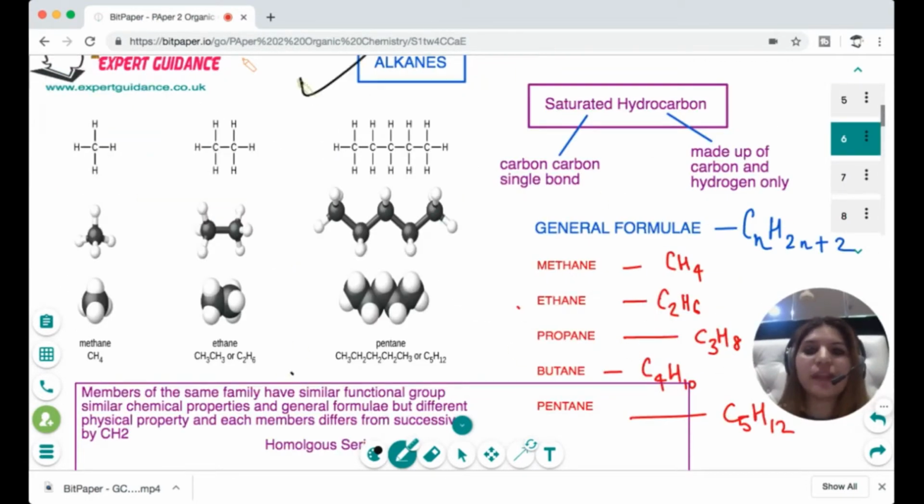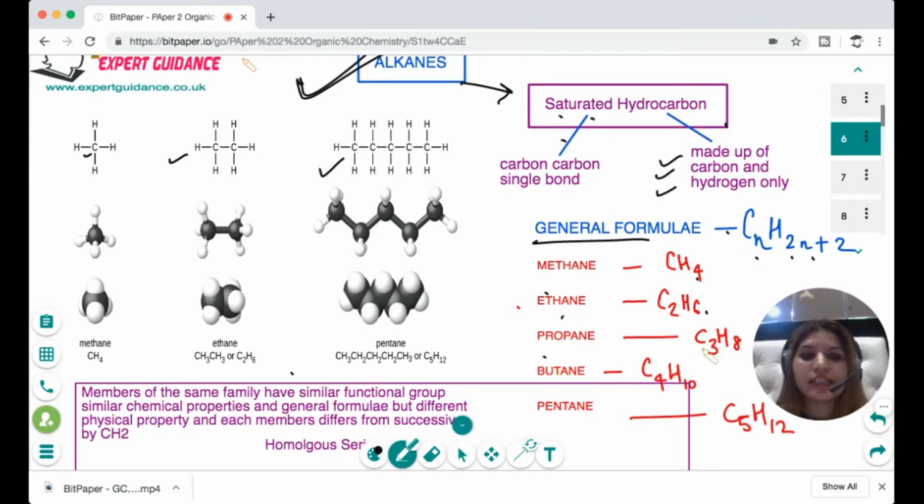The first family of hydrocarbons is alkanes. How do we define alkanes? You have to define it by using the words saturated hydrocarbon. Saturated means it contains carbon-carbon single bonds. You can see all these molecules have carbon-carbon single bonds. And hydrocarbons, because they are made up of carbon and hydrogen only, the general formula is CnH2n+2. So the first member would be CH4, C2H6, C3H8, C4H10, and pentane C5H12.